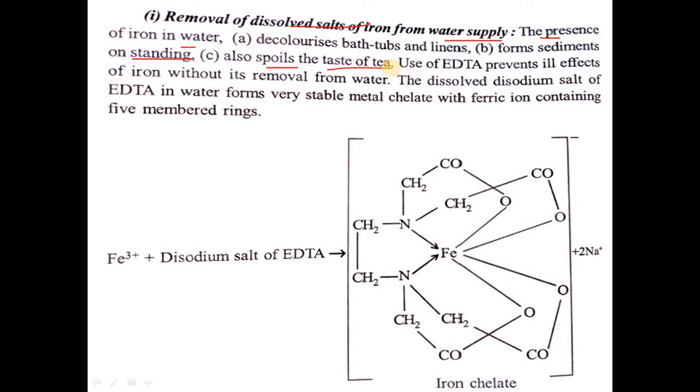With that water the tea will be spoiled. So if we use EDTA, it prevents all these effects and removes iron from water.